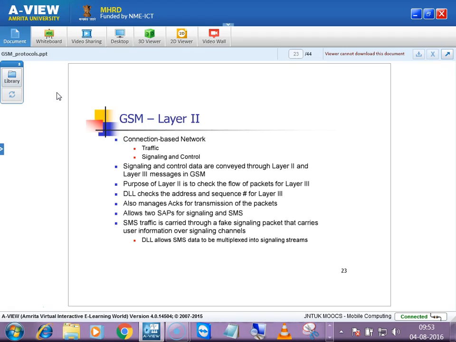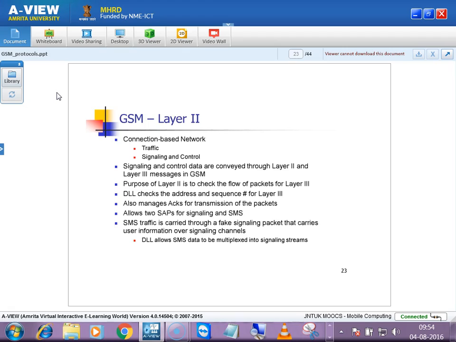SMS traffic is carried through a fake signaling packet that carries user information over signaling channels. SMS is also a data signal, and that will be transmitted in a dedicated traffic channel.